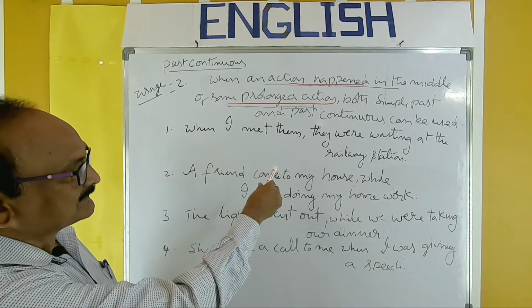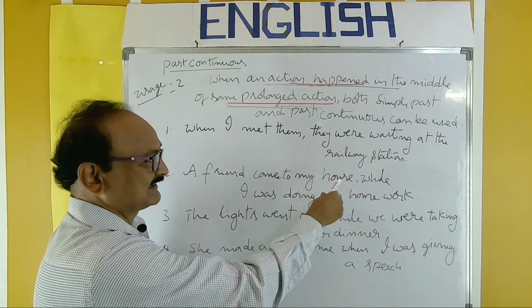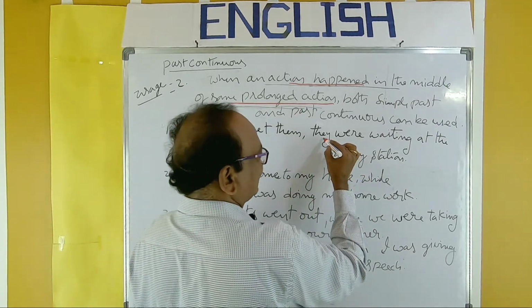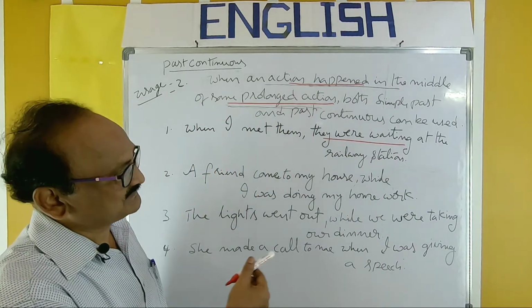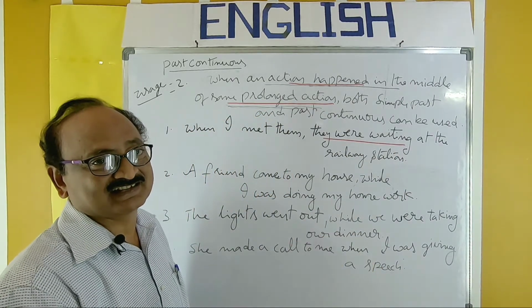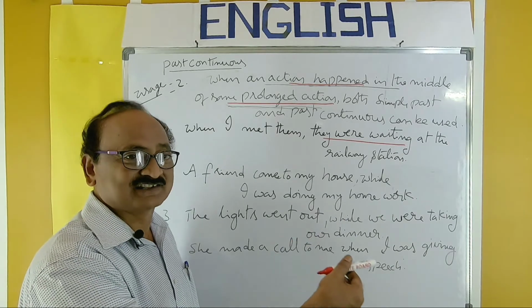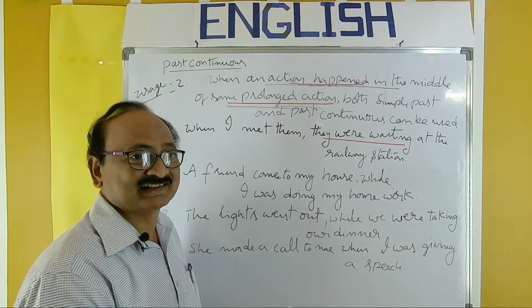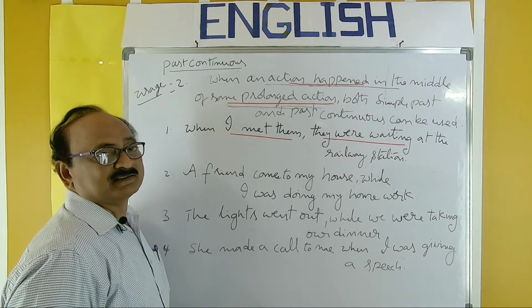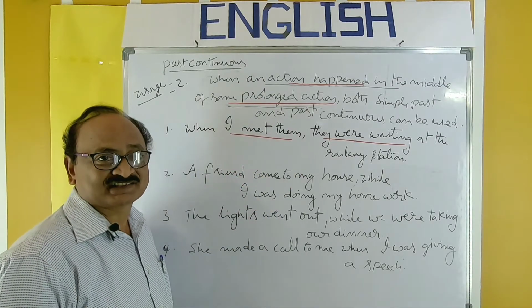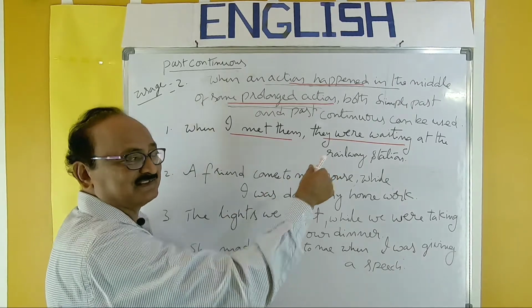When I met them, they were waiting at the railway station. They were waiting at the railway station: this is past continuous. The action was in progress, in continuation. Then this happened: I met them. One past action happened in the middle, and the other action was in progress.